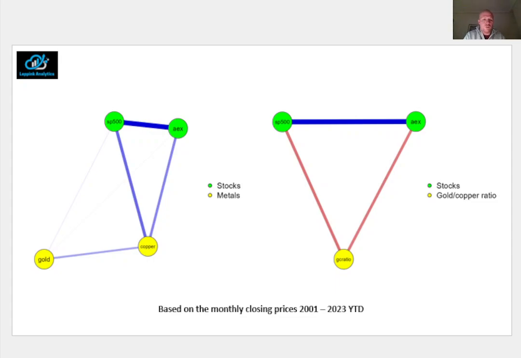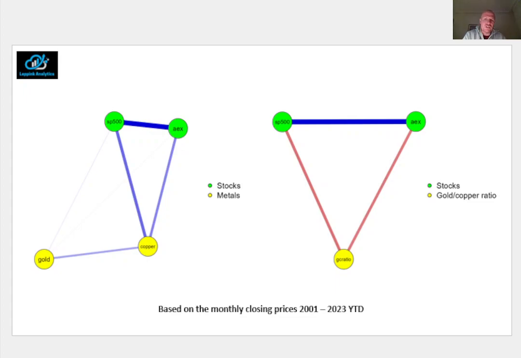So in a nutshell, we see that the two stock indices have a relatively strong positive correlation, meaning that relatively better weeks in one index tend to go together with relatively better weeks in the other index, and both indices also tend to share relatively weaker weeks.